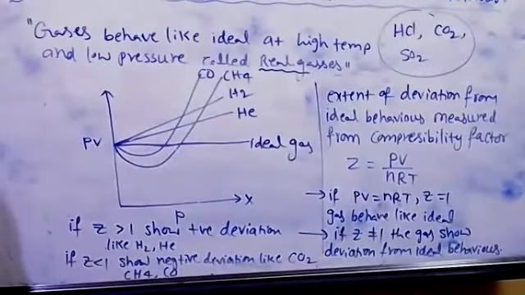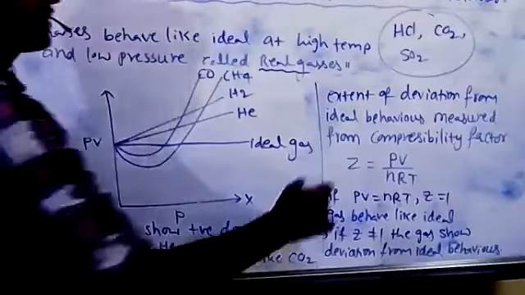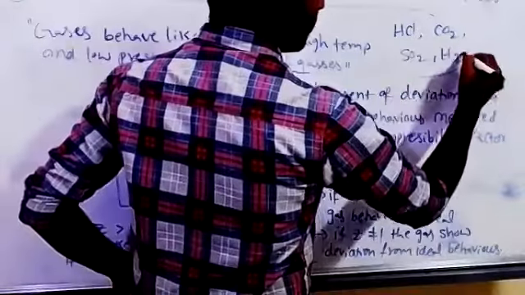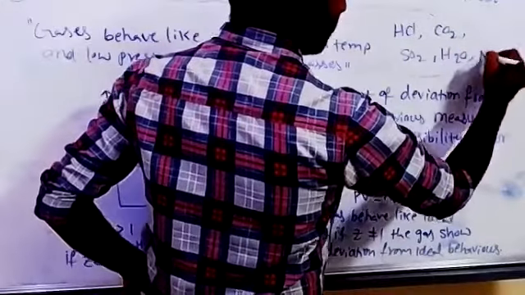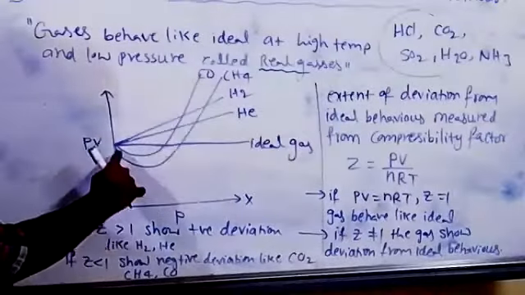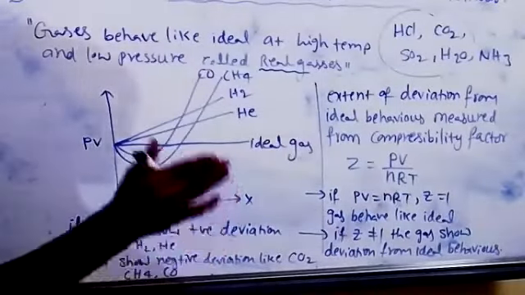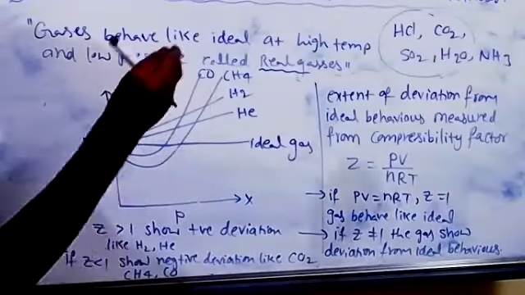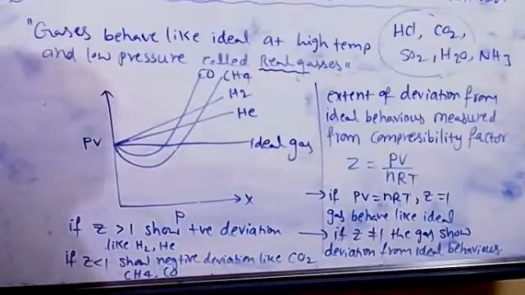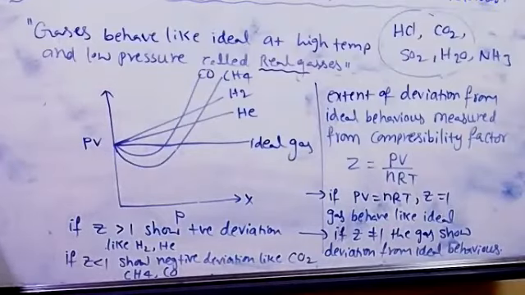Water molecule also, ammonia also. Very easy to liquefy. These gases all show negative deviation only. Gases which show negative deviation are very easy to liquefy, especially polar gases.